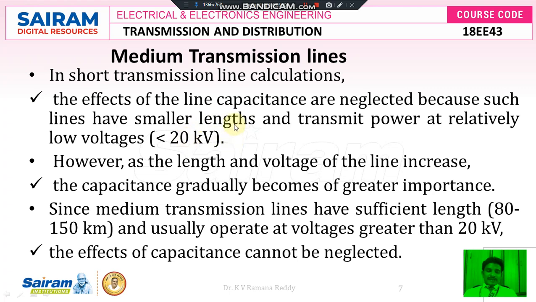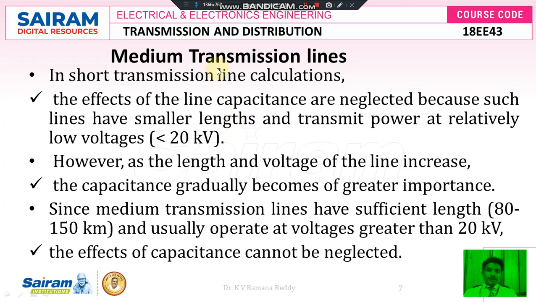If the effect of capacitance, that is charging current and discharging current, is very small on the parameters of the transmission line while we are calculating, then we can neglect the line capacitance per unit centimeter of the conductor if it is a short transmission line, because its length is very small, less than 80 kilometers, and the operating voltage is less than 20 kilovolts.